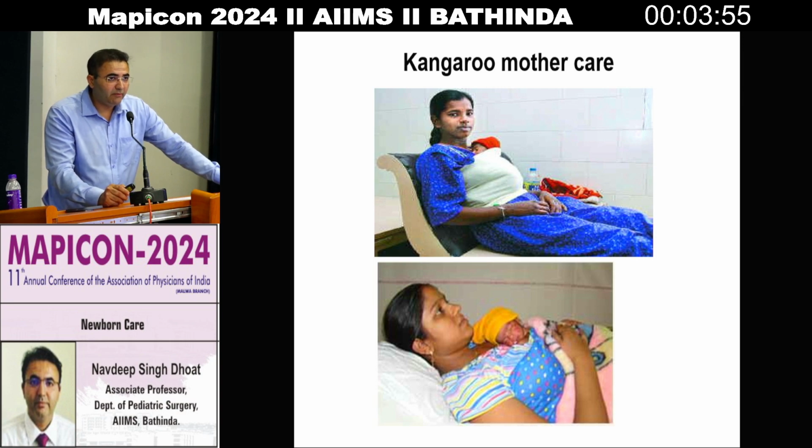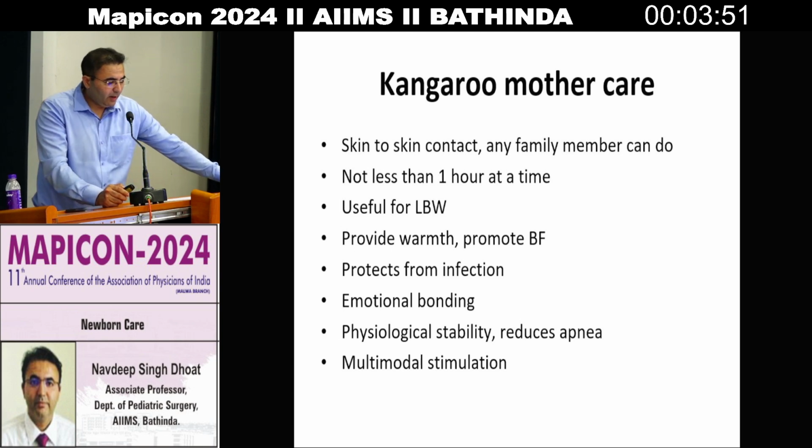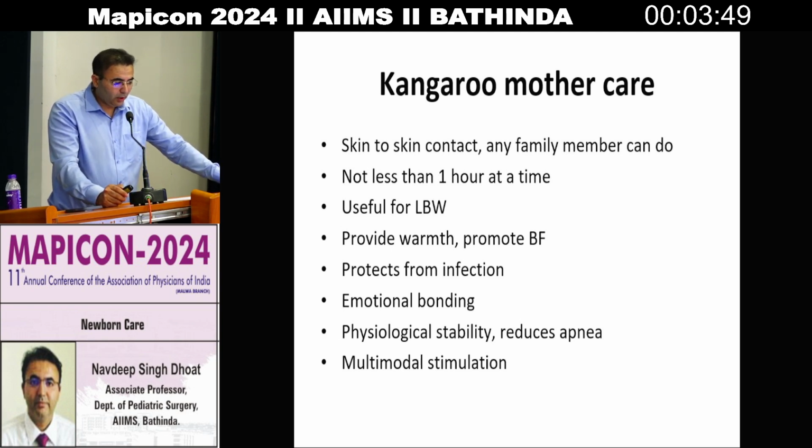So skin to skin contact, any family member can do it, not less than 1 hour at a time. It is useful especially for low birth weight babies. It provides warmth, promotes breastfeeding, protects from infection, gives emotional bonding and physiological stability which reduces apnea, and multimodal stimulation.